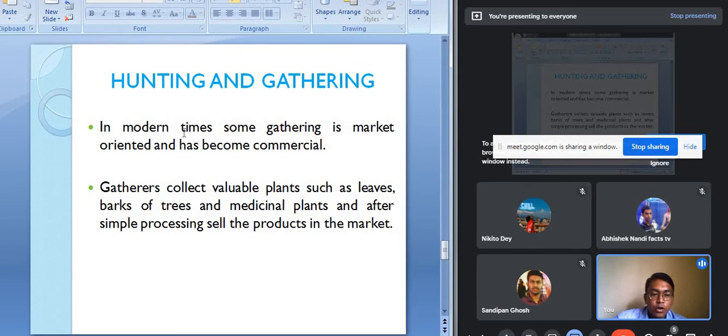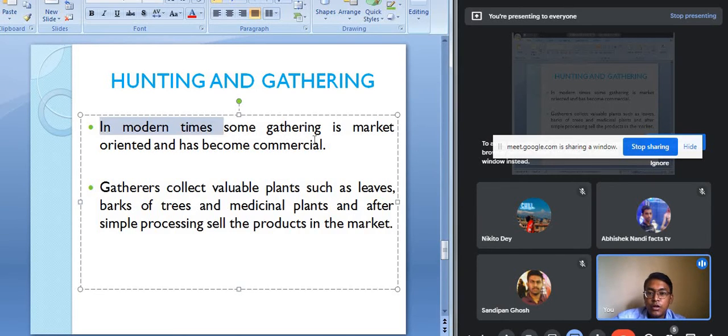But in modern times, some gathering is market oriented and has become commercial. Though hunting and gathering activity is not so common in the present day, in certain areas some people are engaged in gathering economy activity, and that activity is totally market oriented. That means the people gather the products for selling in the market for commercial purpose, for earning some money actually.